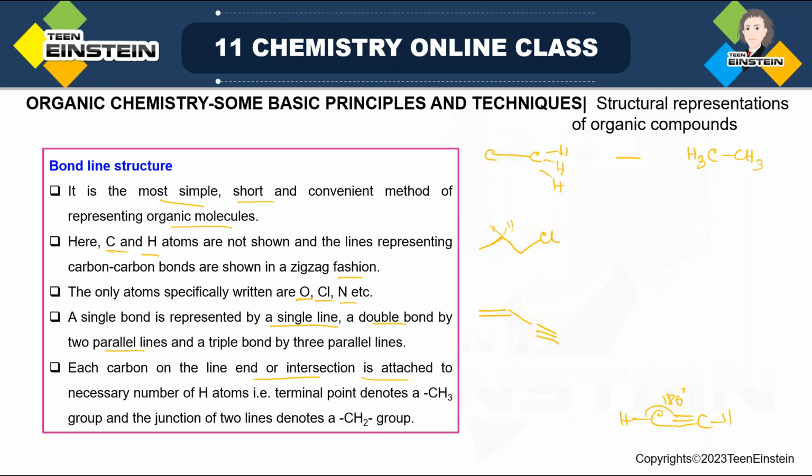Though we have not drawn them, just to make you understand, I am drawing them. And at the terminal position there are actually 3 hydrogens, but obviously we will not draw them. So the terminal point denotes a CH3 group, and at the junction of 2 lines there will be CH2. Now this is also a junction, but this is not CH2. There is simply 1 hydrogen because we already have multiple bonds.